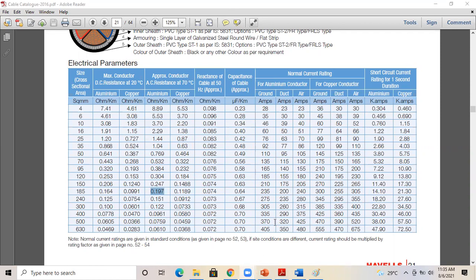Only AB is sending an answer. No one else is responding. Try to do the calculation. Just get the voltage drop value for aluminum and copper. It is very easy. Per kilometer value is given. You need to get the meter value, then multiply the current, then the distance.